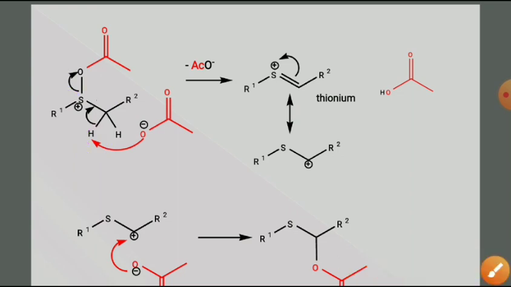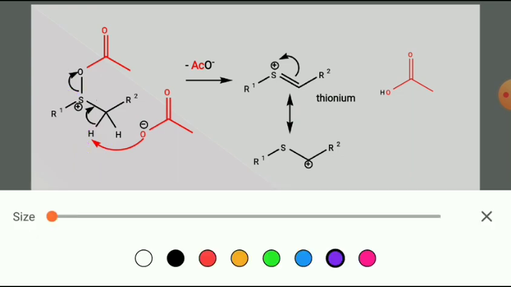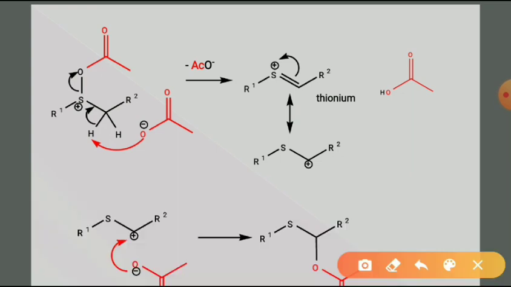And the bonded pair of electrons of sulfur and oxygen will migrate onto the oxygen atom, and the acetate group is given out. So the acetate group is removed from the intermediate, and such a type of thionium intermediate is formed.